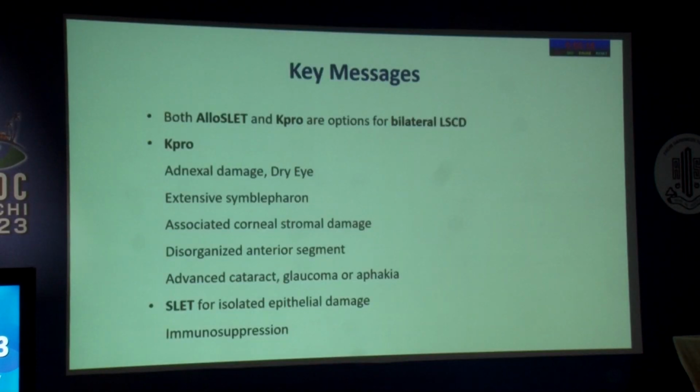So key messages, both these options are available for bilateral LSCD. If you have adnexal damage, dry eye, symblepharon, corneal stromal damage, disorganized anterior segment, advanced cataract, glaucoma where a SLET is not possible or will not help, then you do a K-Pro. Otherwise, for all other indications, an allogenic SLET will be useful. Again, I'll finish by saying that if you have a patient who fits this criteria suitable for K-Pro, send that patient to a place where they have glaucoma retina support and can manage this patient. Please do not do keratoprosthesis alone in private practice unless you're Dr. Muscati. So he is the only exception.